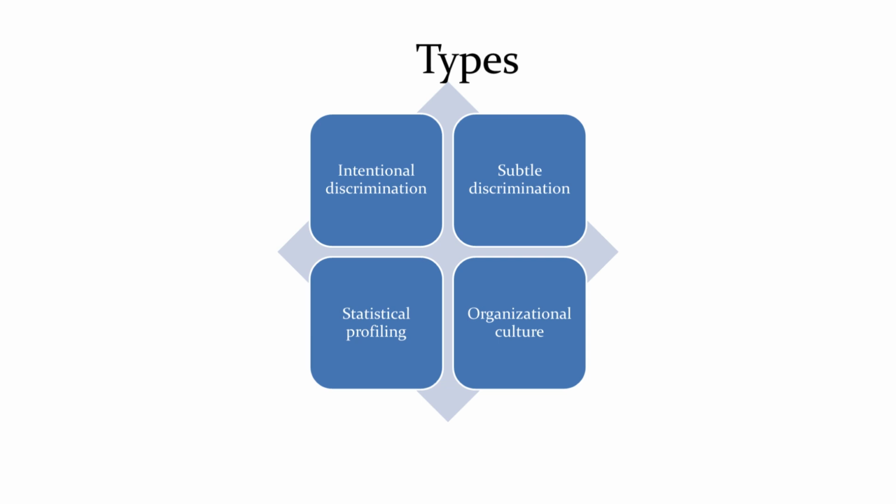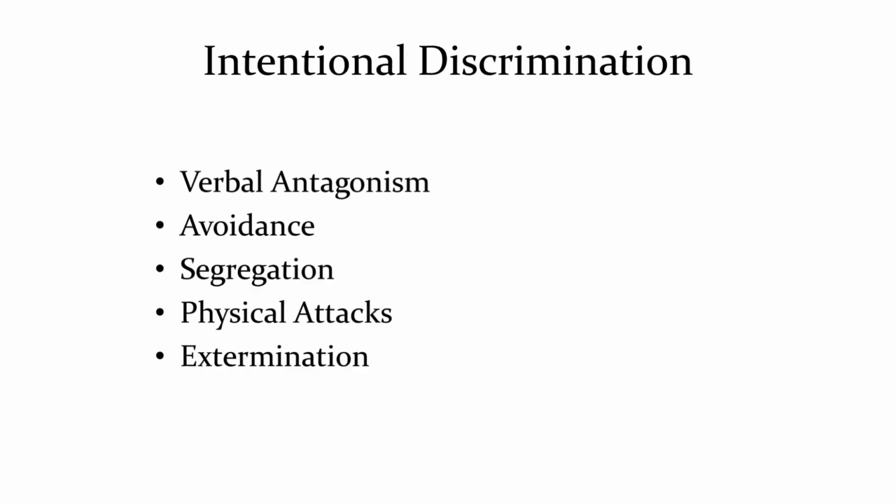Next, we are going to see the types of racial discrimination. The types are intentional discrimination, subtle discrimination, statistical profiling, and organizational culture. We're going to see all these types in detail. Intentional discrimination. As we know the meaning of the word intention, you are deliberately doing something with your knowledge. I'm going to discriminate against a person with my knowledge, clearly. This intentional discrimination has so many varieties.